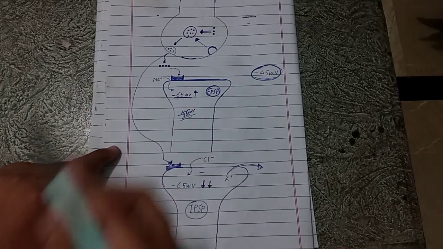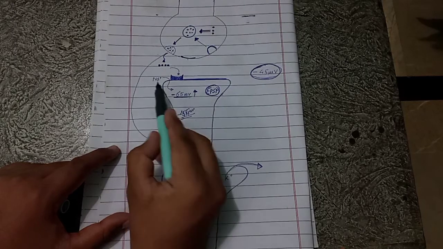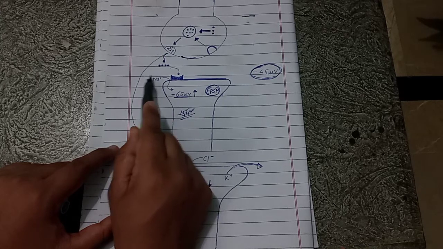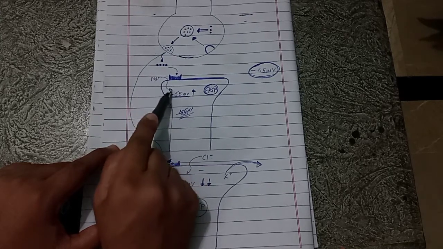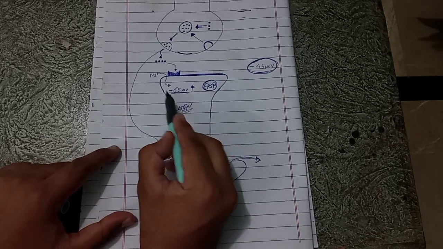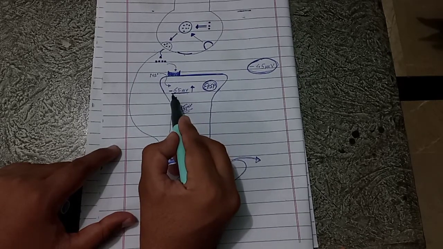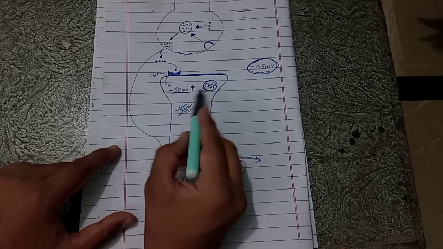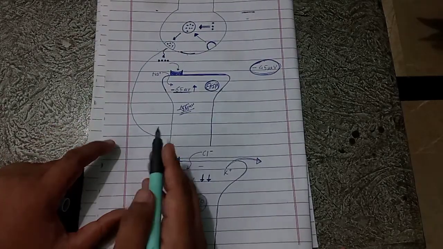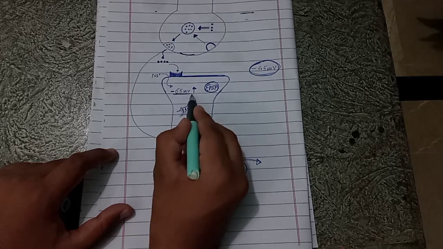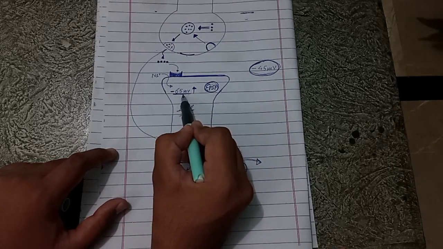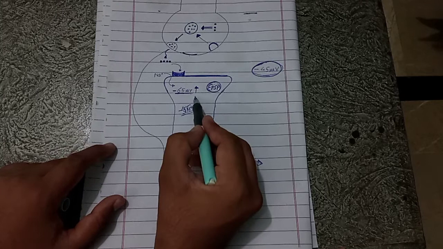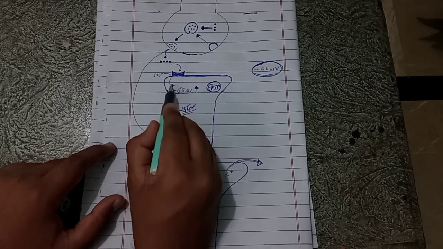surely it will open cation channels. When cation channels are open, sodium ions, which were previously in high concentration in the extracellular matrix, start moving rapidly to the inside of the cell, and when sodium ions enter the cell, they bring this potential to a less negative, or more positive, value. So the membrane potential, which was previously minus 65 millivolt, has now become minus 50 millivolt. This is the change in the membrane potential which occurs due to the influx of sodium.